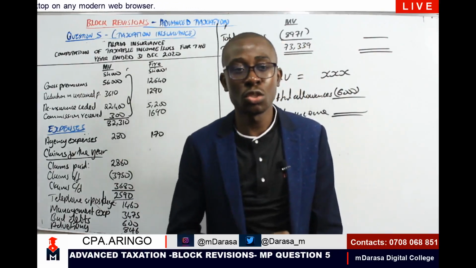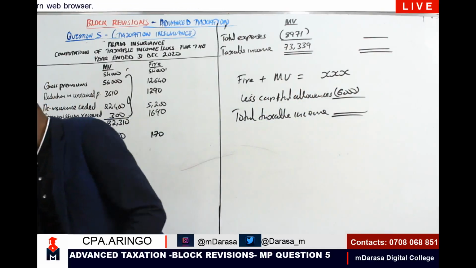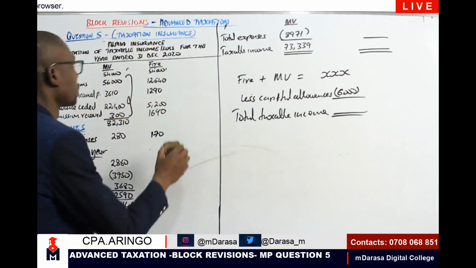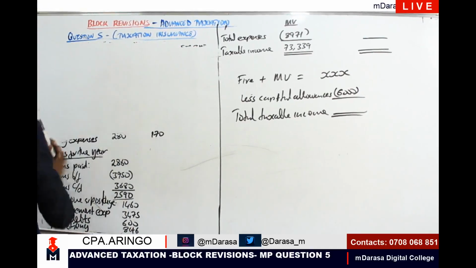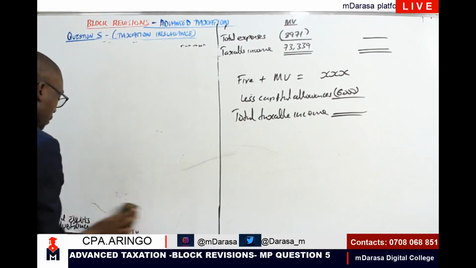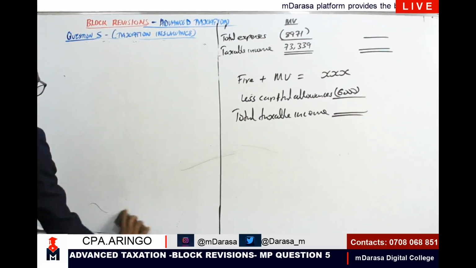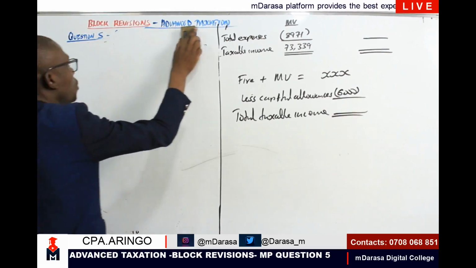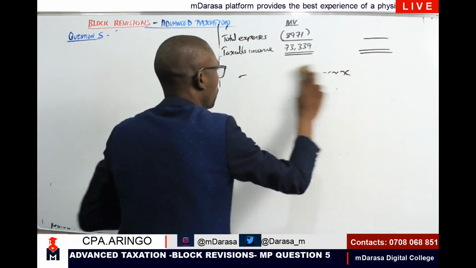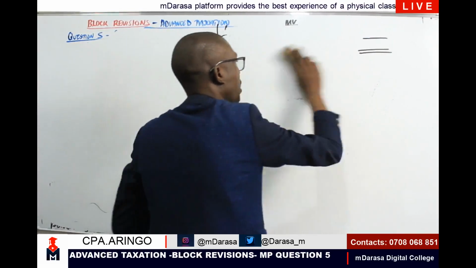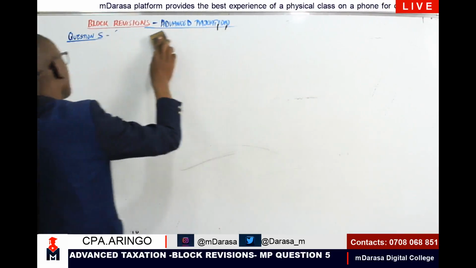In our session today, I want us to handle part B of the question, that is question number 5, in our block model paper. Remember the model paper, as I had mentioned, you can download it just above this video if you're using our phone application, and if you're using the web application, you can download it just below this video.